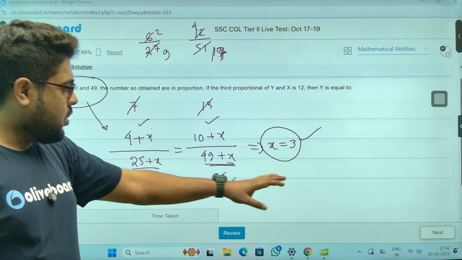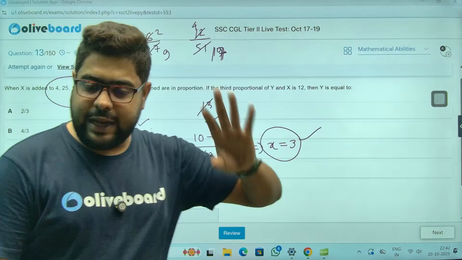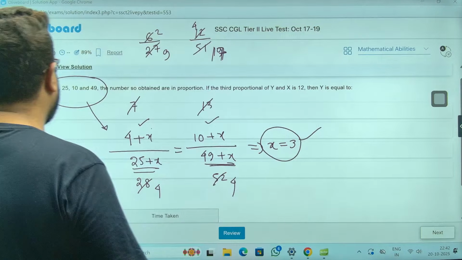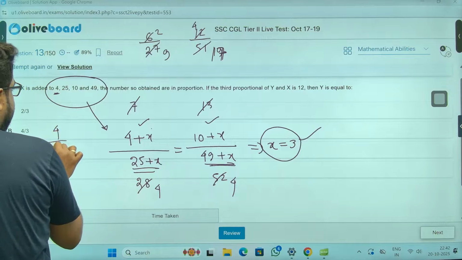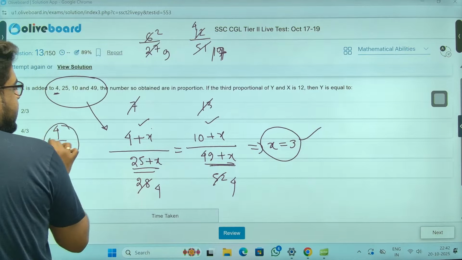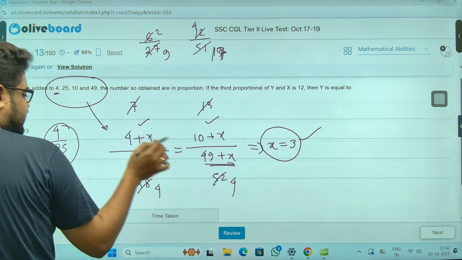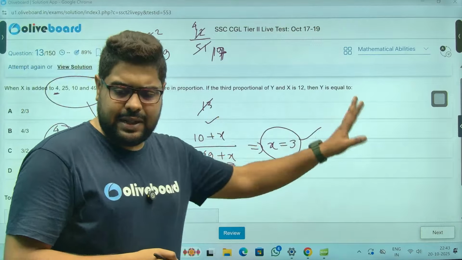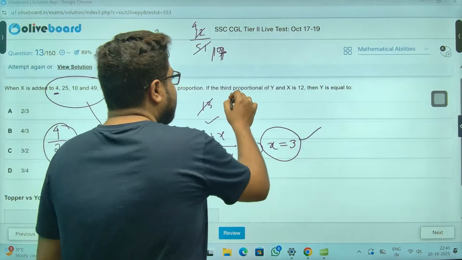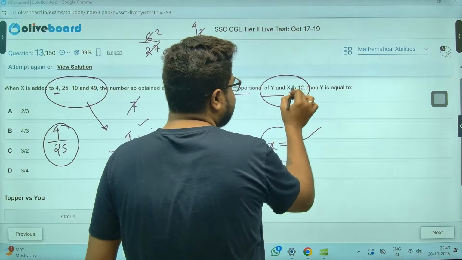Normal equation method is there. You can go by ratio as well if you want. Ratio का technique देखना है. Ratio you can think like this. 4 by 25. Right? अच्छा एक काम करो. Ratio, I have to explain the whole thing. Let's complete the question first. एक normal वाला. Third proportion of y and x is 12.